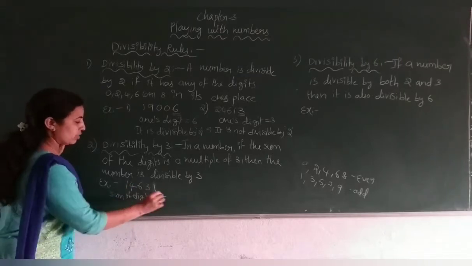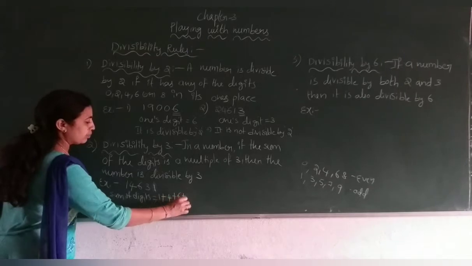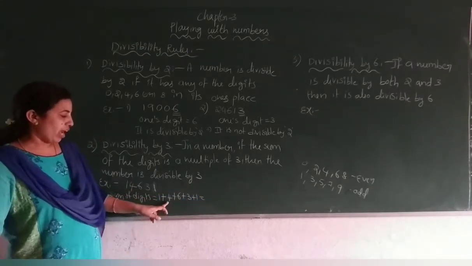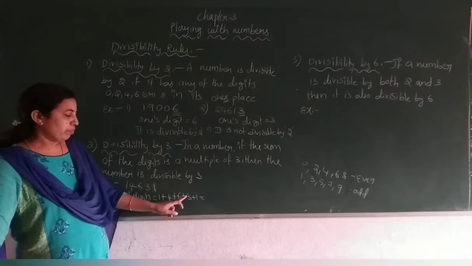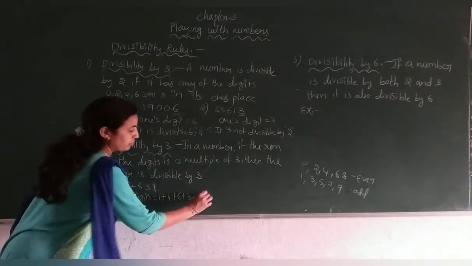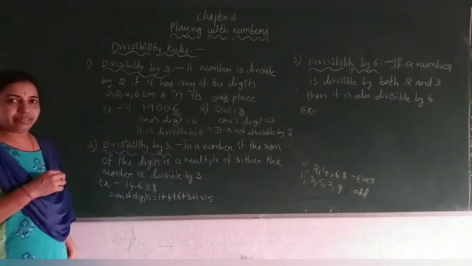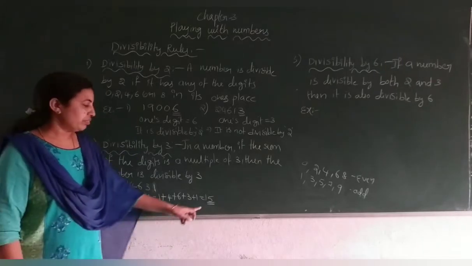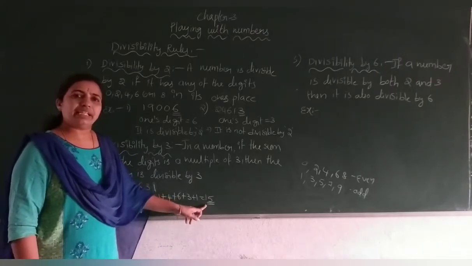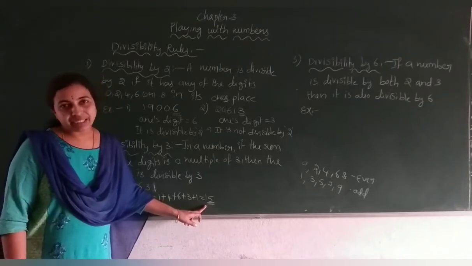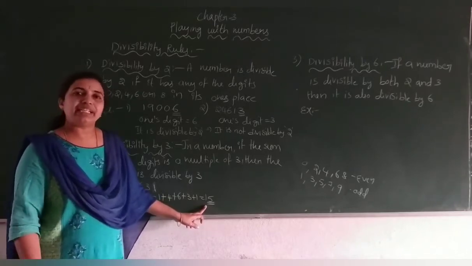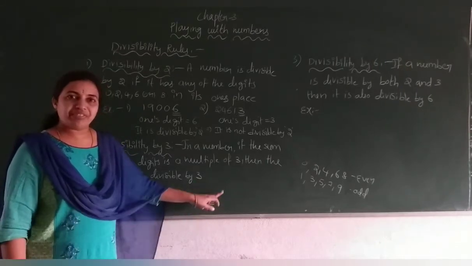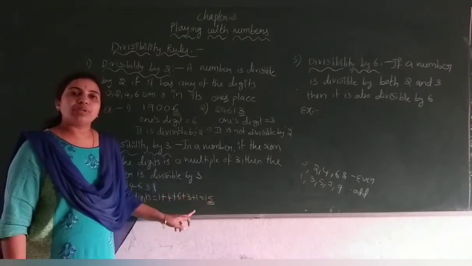1 plus 4 plus 6 plus 3 plus 1. Now add them. 1 plus 4, 5. 5 plus 6, 11. 11 plus 3, 14. 14 plus 1, 15. Now after adding, what number did you get here? That's 15. Is 15 there in the 3 table? That means, is it a multiple of 3? If it is there in the 3 table, then we call it a multiple of 3. 3 5s are 15. 15 is a multiple of 3.